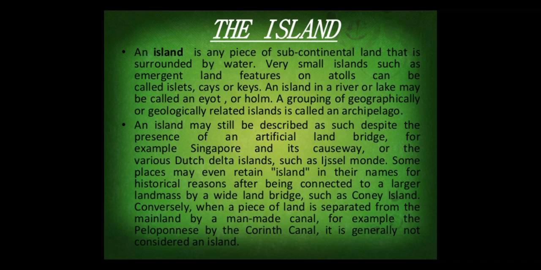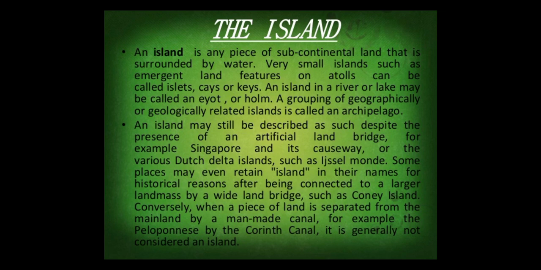The next part of this lesson is islands. Hope you are familiar with islands. An island is a piece of sub-continental land that is surrounded by water. Very small islands, such as emergent land features on atolls, can be called islets or keys. An island in a river or lake may be called an ait or holm. A grouping of geographically or geologically related islands is called an archipelago. This is the information about islands.